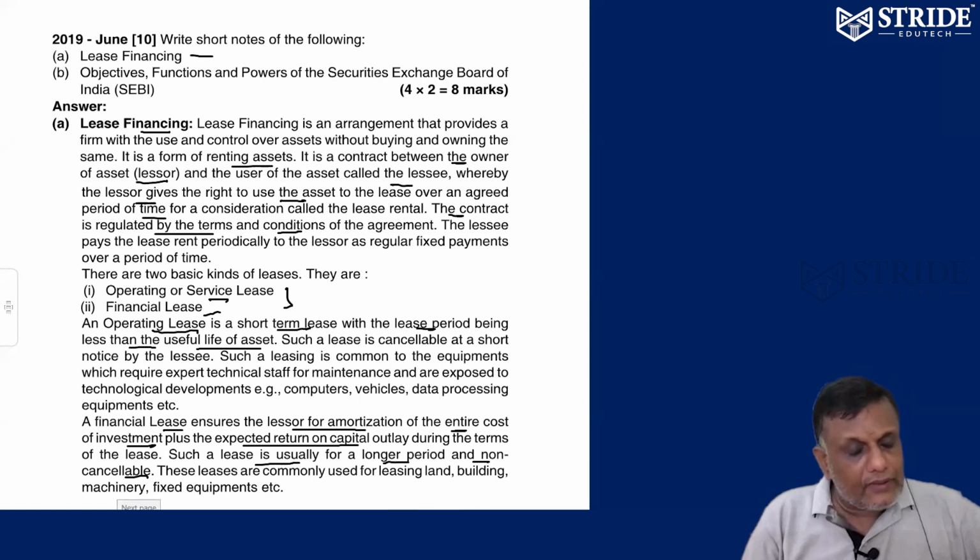Financial lease cannot be cancelled. Operating lease can be cancelled. Generally, a financial lease can be signed for leasing land, leasing buildings, leasing machinery, and leasing fixed instruments. So these are the ways in which leasing can be done.